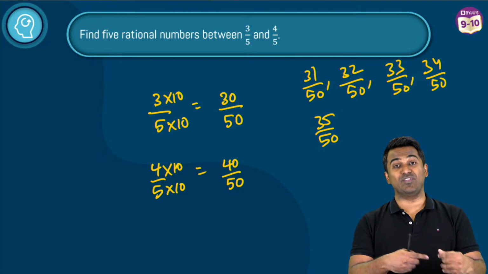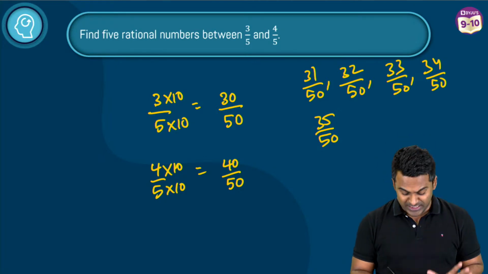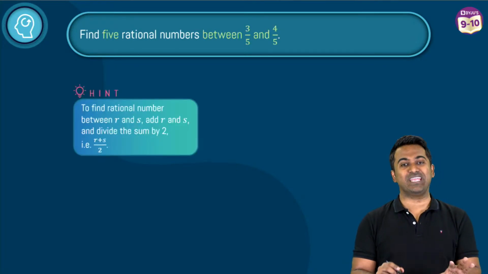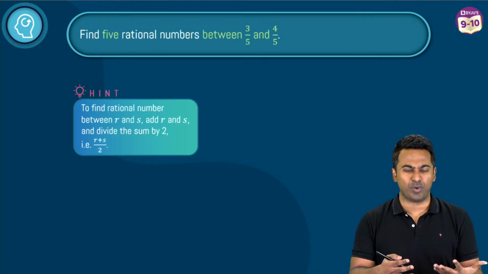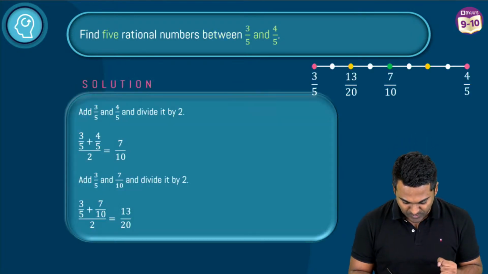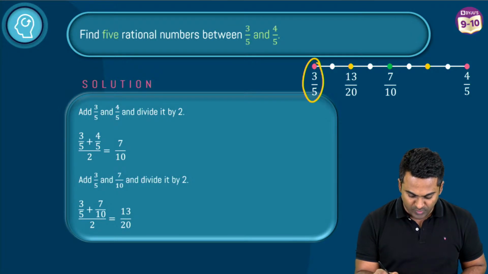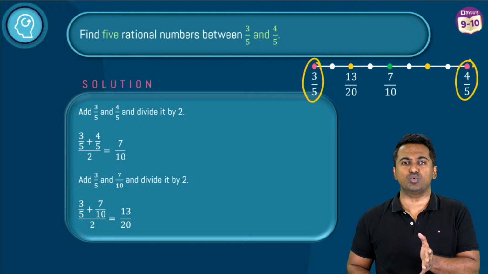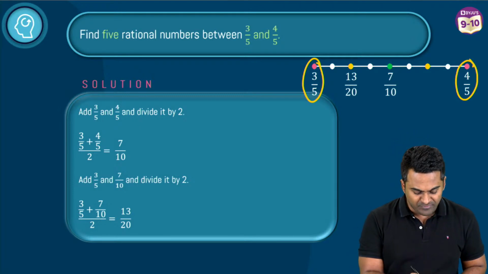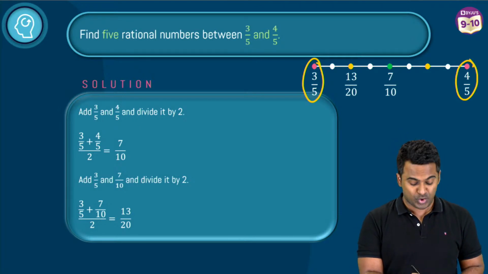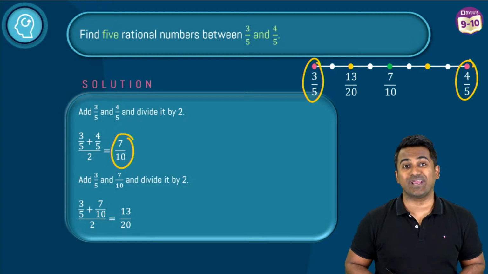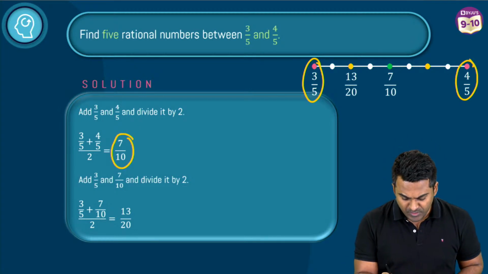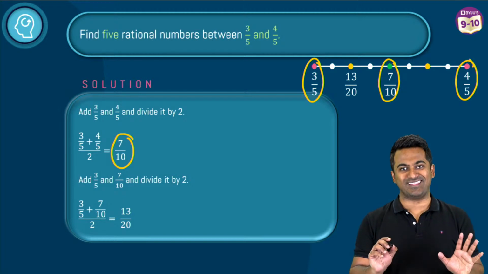Now let's try the method that has been prescribed in the textbook for you, and that is the method of taking averages, that is the midpoint. Okay, let's try that out using that method as well. So as you can see, I've got 3 by 5 here and 4 by 5 here. Now what would happen if I add these two and divide by 2? So 3 by 5 plus 4 by 5 divided by 2, after simplification, what you get is 7 by 10. And that's going to be the number in the middle here, right? This is the 7 by 10 that you've got.